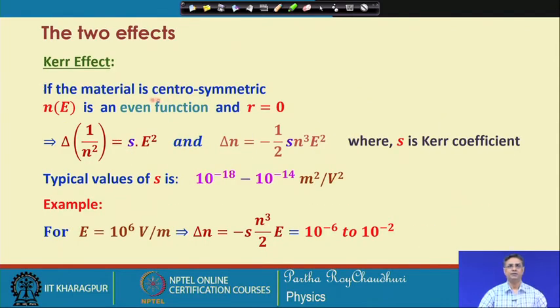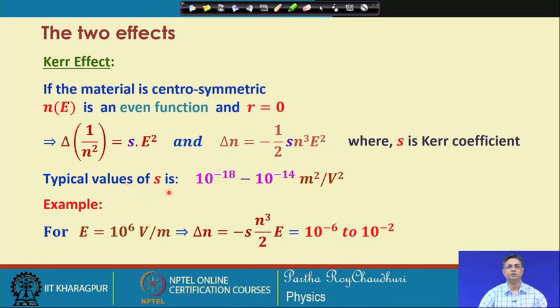Then the second effect is the Kerr effect. If the material is centrosymmetric, then n of E is an even function, and r equal to 0. In that case, the Pockels effect is absent, but the Kerr effect is present, and delta n will be represented by this equation.